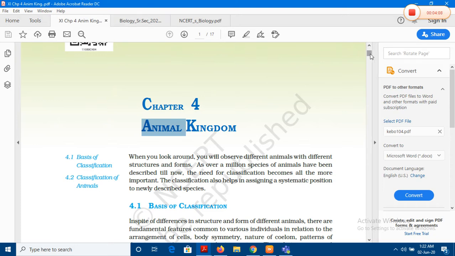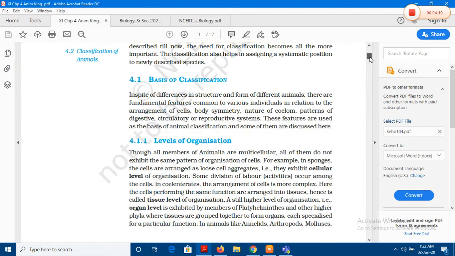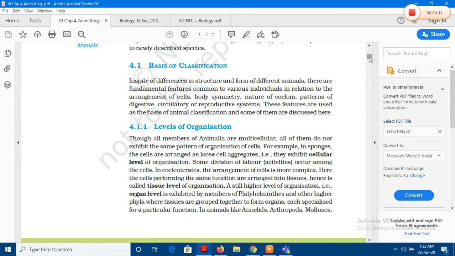How do we classify and how do we group the animal kingdom, or kingdom Animalia? We classify it into different phyla, and phyla are further classified into different classes. For that, we need to consider some common features. What are those common features or fundamental principles? Number one, I'm going to mark the text side by side so that you're able to see.